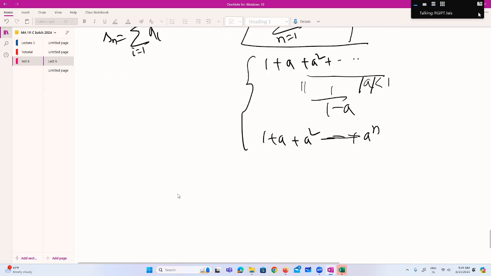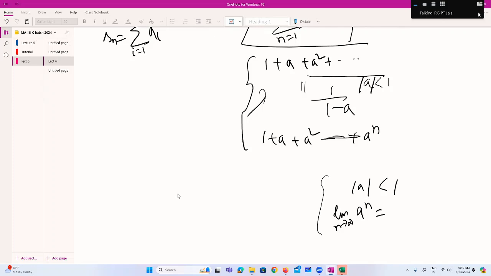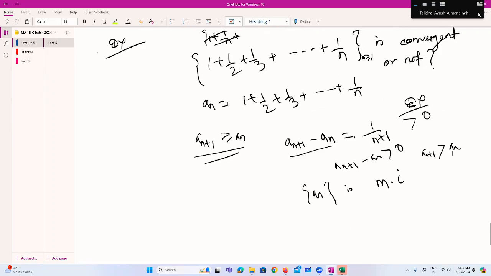Then when n tends to infinity, what will happen there? Because when mod a less than 1, we already know the limit as n tends to infinity of a to the power n. What will be the value? Last class you have done it. 0, sir.